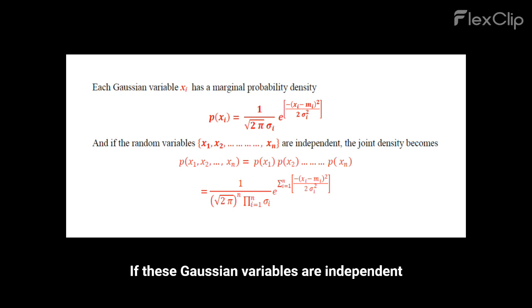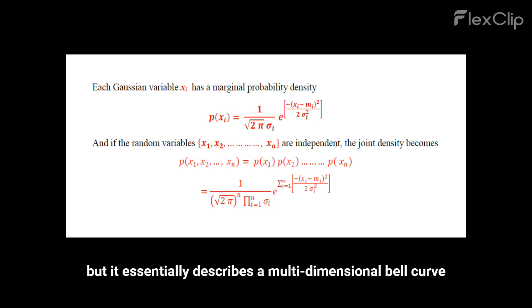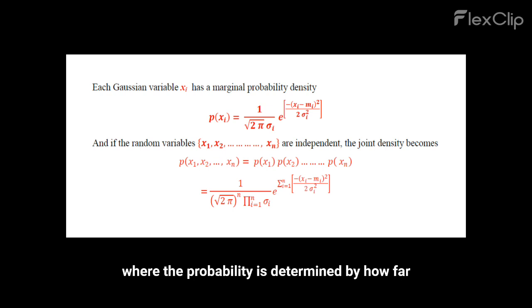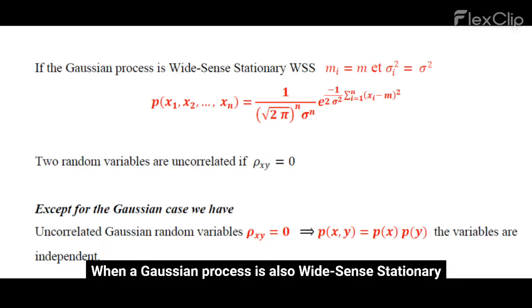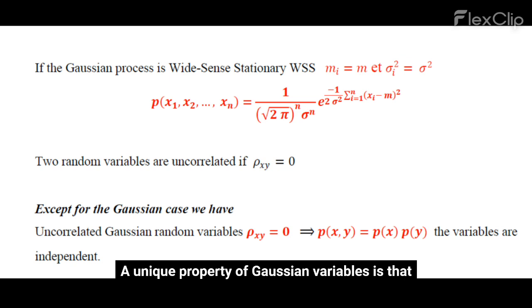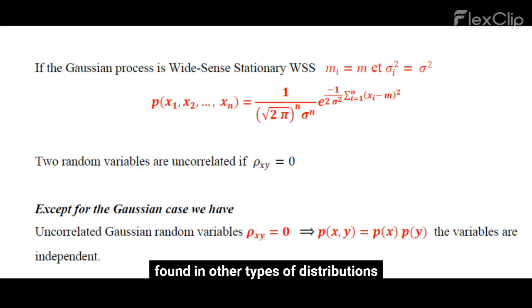If these Gaussian variables are independent, their joint probability density function is simply the product of their individual densities. The formula shown here might look complex, but it essentially describes a multidimensional bell curve, where the probability is determined by how far each point is from its expected mean. When a Gaussian process is also wide-sense stationary, the mean and variance are constant across all samples. A unique property of Gaussian variables is that being uncorrelated, having a correlation of 0, automatically implies they are independent. This is a special characteristic not necessarily found in other types of distributions.